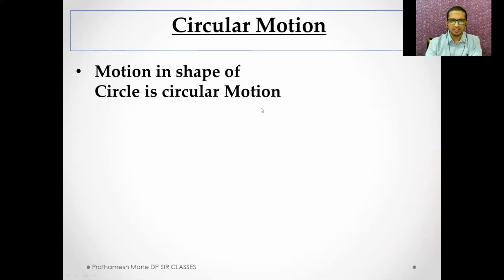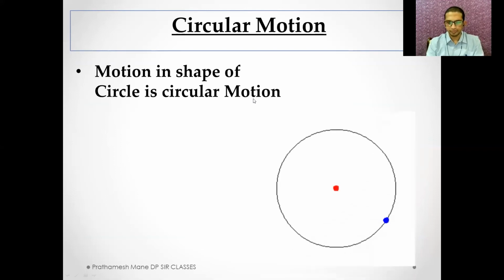Circular motion is seen all around you. You have seen a lot of circular motion. The fan rotating on your ceiling right now is nothing but circular motion. This is the small representation of circular motion. The blue object here is going around in circular motion. You can see it is moving along the circumference of the circle. This is nothing but circular motion.